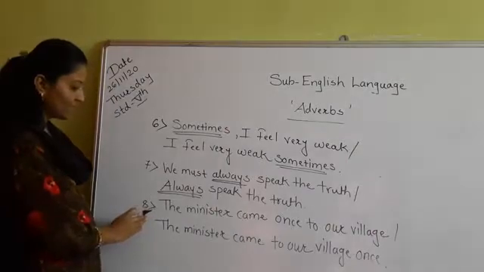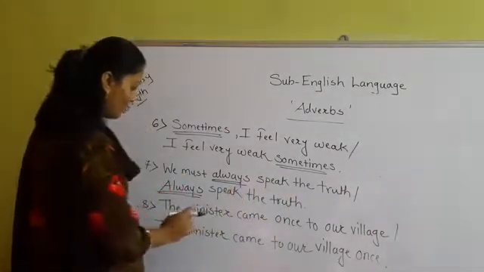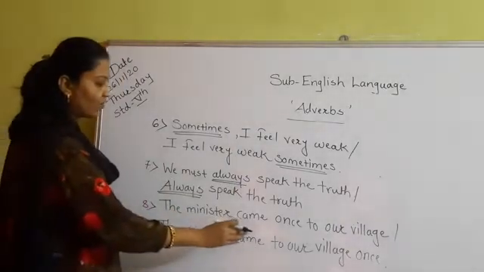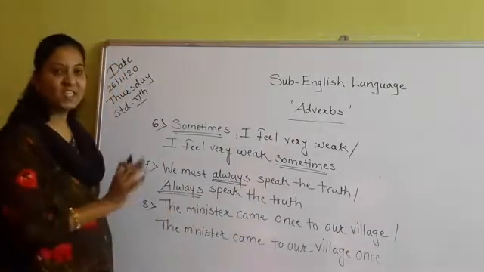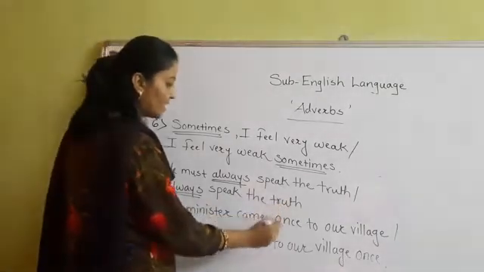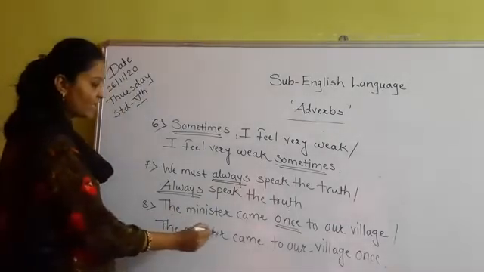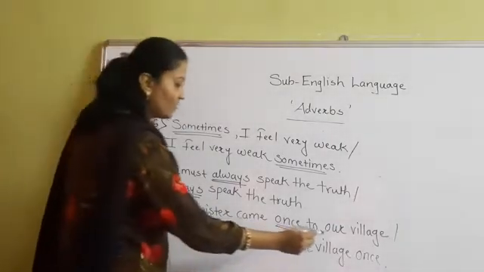And now sentence number 8. The minister came once to our village, or the minister came to our village once. Both the sentences are correct. The minister came once to our village. So you have to underline the word once. And the minister came to our village once.